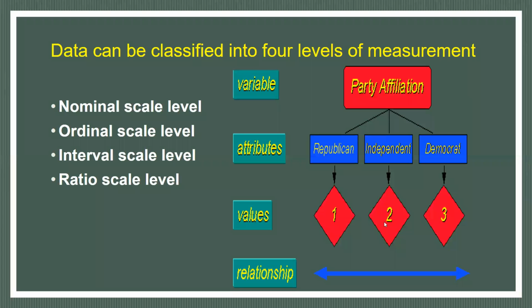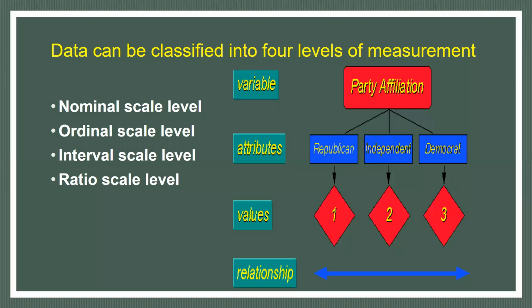1, 2, 3. With these 1, 2, 3 we are giving the values of the attributes in numbers, because we cannot analyze a word like Republican, since it is in letters. So we have given these 1, 2, 3.